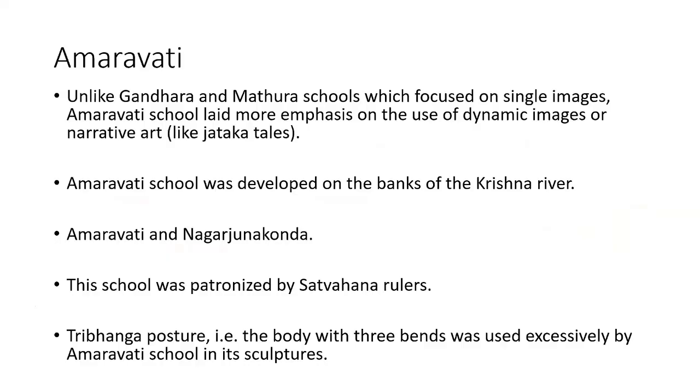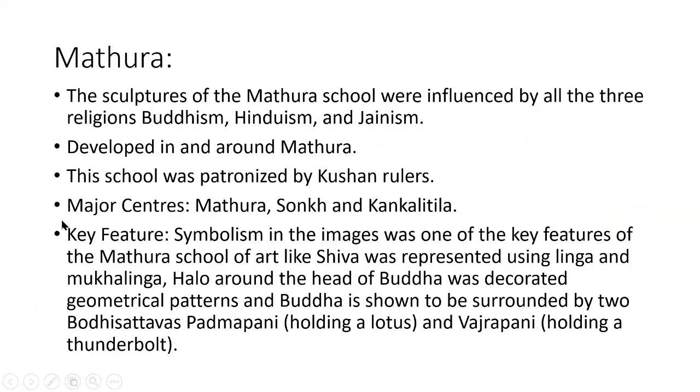Okay, so what about the features of the Mathura School of Art? Symbolic images were represented in the sculptures. Like Lord Shiva was represented in the linga or mukhalinga form, and how was Buddha represented? A halo around the Buddha was present.